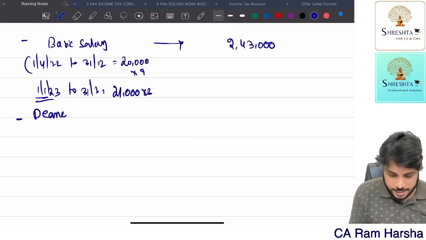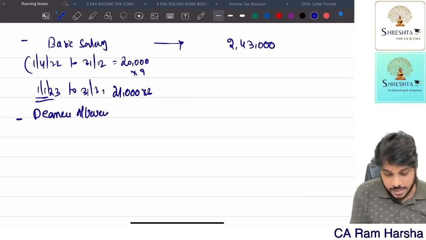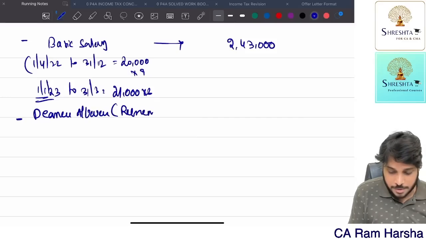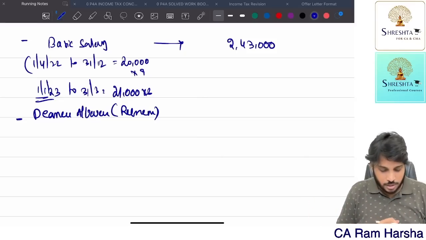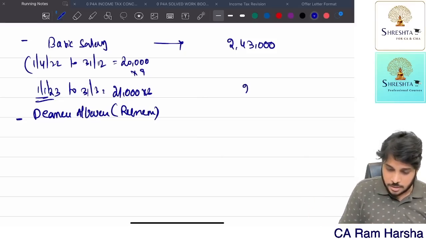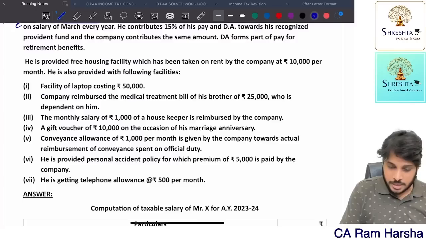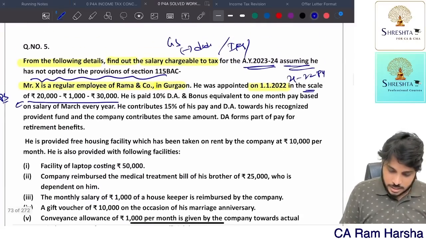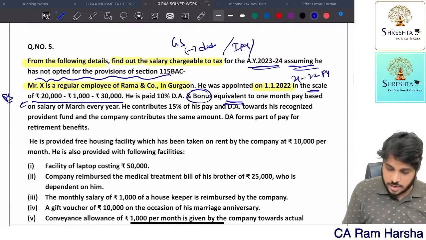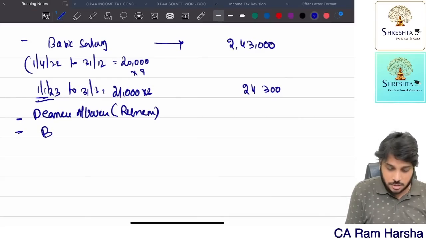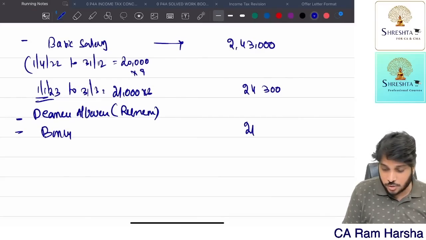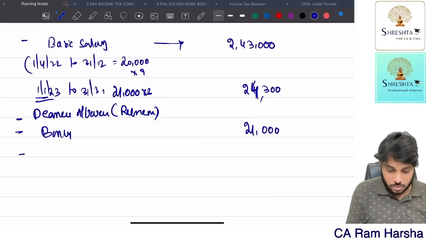Next, dearness allowance. 10% of basic, and they mentioned that it is for retirement purpose. Retirement, non-retirement, it is taxable. So 2,43,000 into 10% means what? 24,300. Then he is getting bonus also, equivalent to 1 month pay based on March. So whatever the March month salary is, that much is bonus. March month salary is what? 21,000. So that is bonus. So 24,300, 21,000.